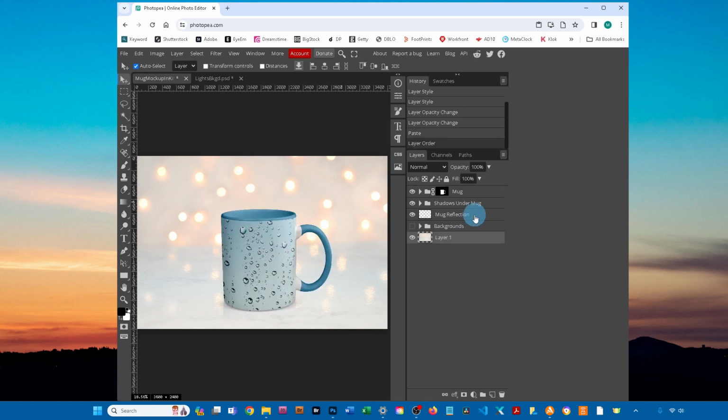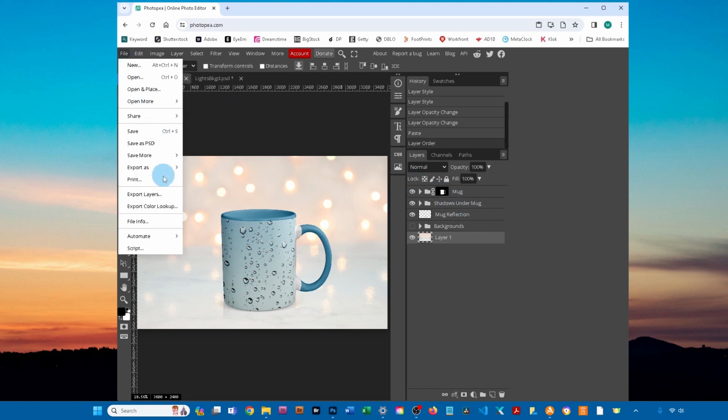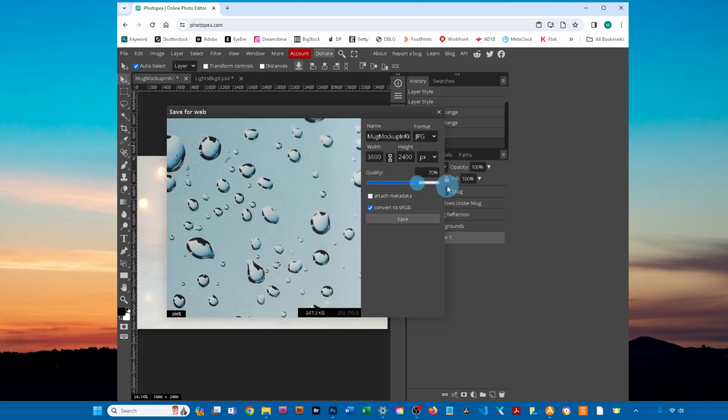And that's how easy it is to edit this mockup in Photopea. If you're going to use this image online, you'll want to save a copy as a JPEG. To do that, go to File, then Export as JPEG. It will save the JPEG in your Downloads folder.